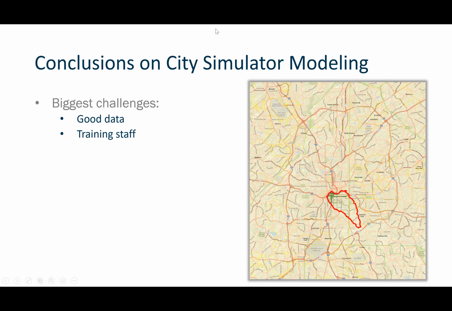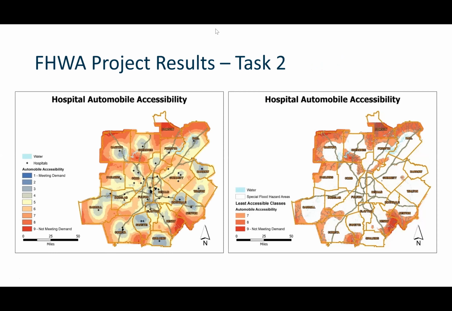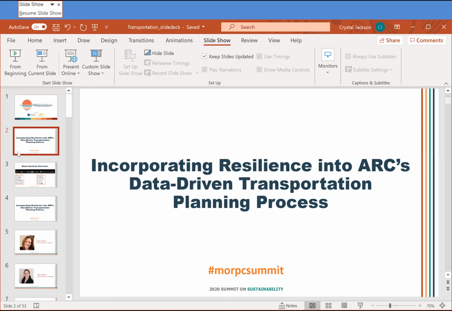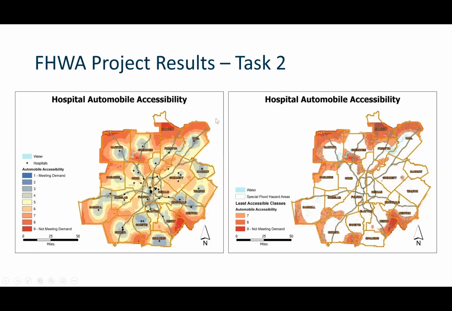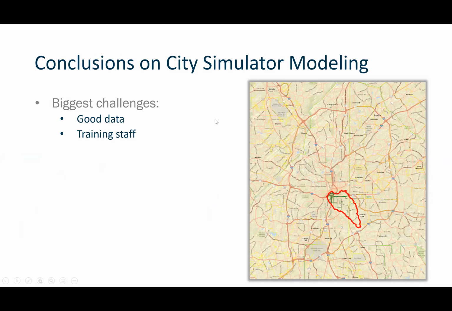So the conclusions of building out this model are that it does take a lot of data. City Simulator is designed to work with open source data, so you don't necessarily have to go out and buy a lot of large data sets to use it, but you do need to be data savvy and know the data that you're getting and make sure that you've got the right years and that it's cleaned up.